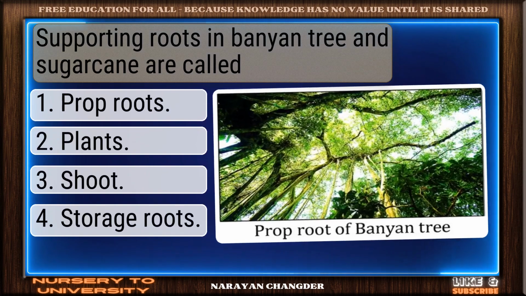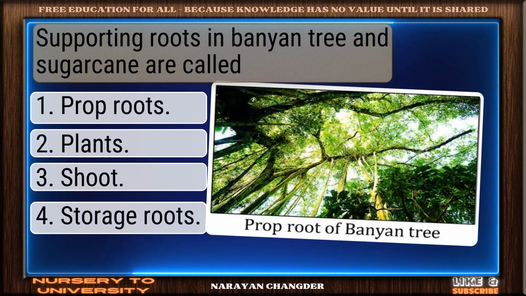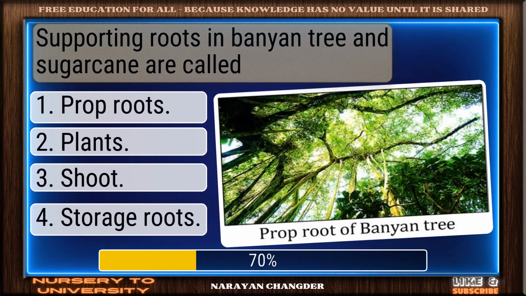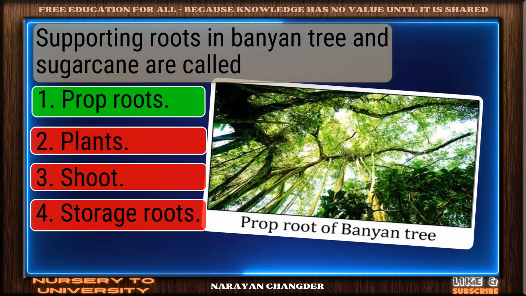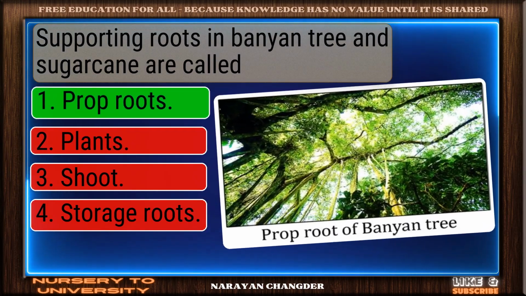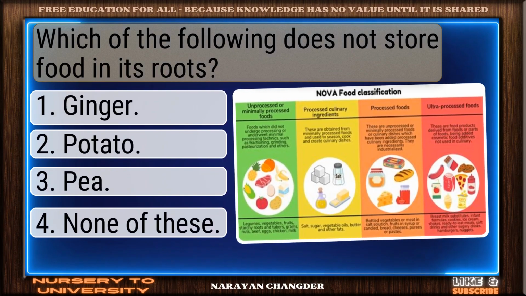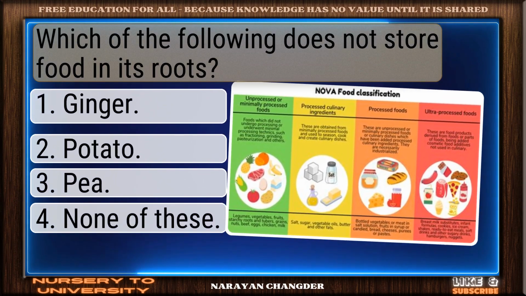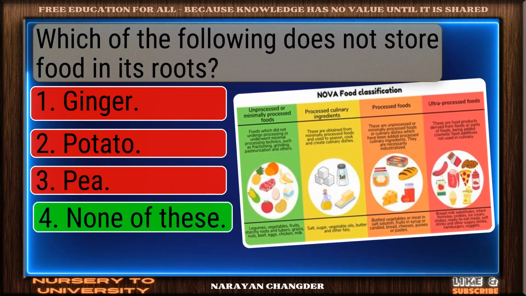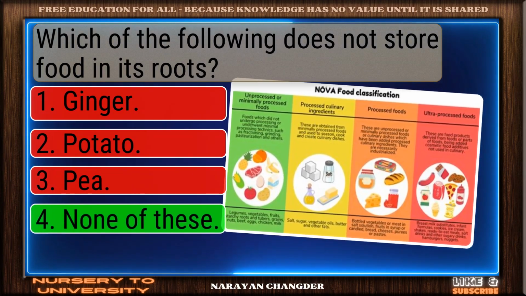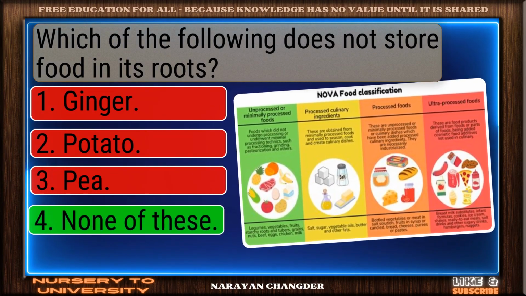Supporting roots in banyan tree and sugarcane are called. Clear logic. Your choice prop roots is sound and 100% true. Which of the following does not store food in its roots? Correct response. None of these is the most accurate answer.